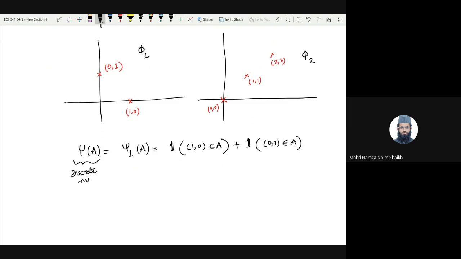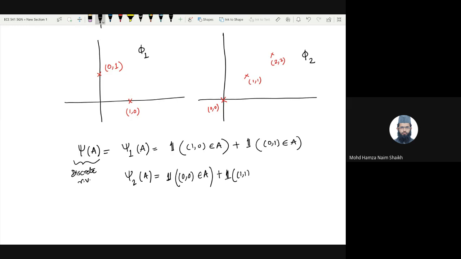As you correctly pointed out, in case of phi 1, it can take value 0 when both these points do not belong to A. It can take value 1 when either of these points belongs to A, and it can have value 2 if both of these points belong to A. It depends on what A is. Similarly, for psi 2 of A, it is an indicator function of whether (0, 0) belongs to A or not.